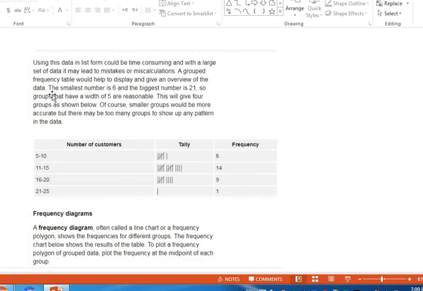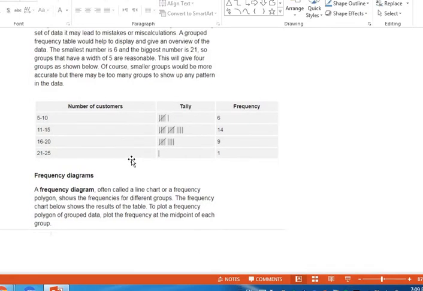The smallest number here is 6 and the biggest is 21, so groups with a width of 5 are reasonable. This will give 4 groups as shown below. Of course, smaller groups would be more accurate, but there may be too many groups to show any pattern in the data.